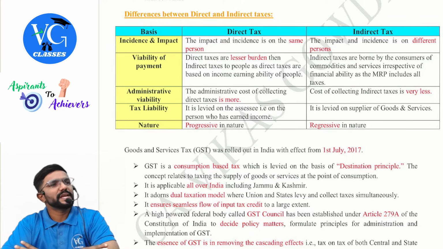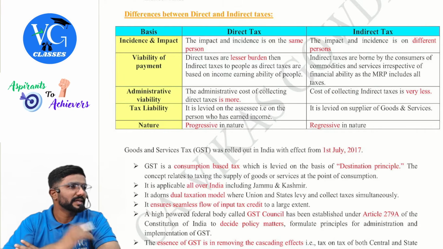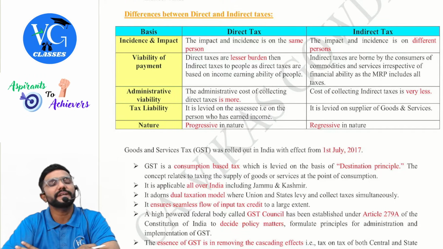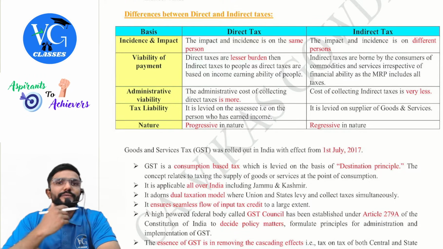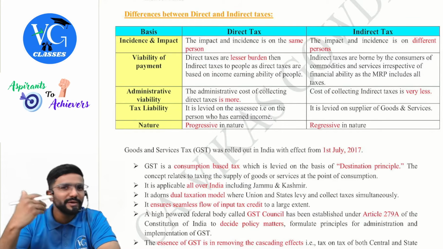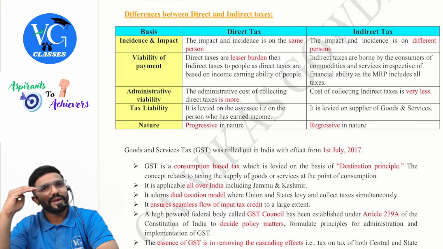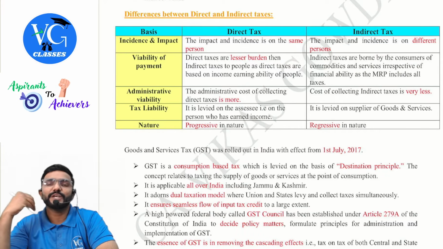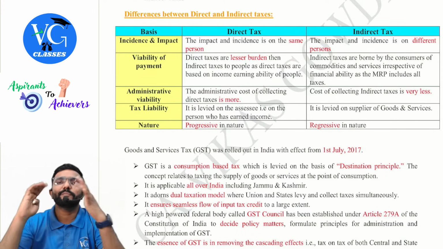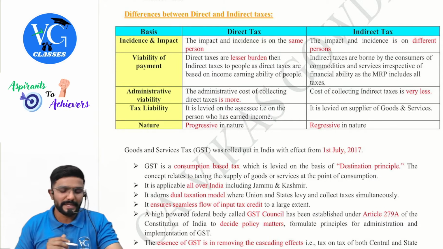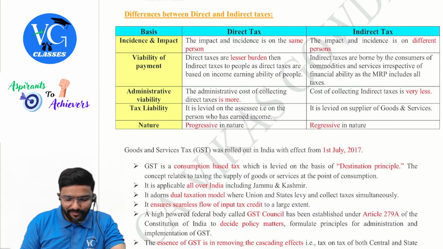Incidence is the liability to pay tax, whereas the impact is on who is ultimately suffering the tax. Now, the supplier is the one who is actually liable to pay GST. So the incidence is on the supplier. But will he pay out of his own pocket? No, he will try to shift it to the recipient. So the impact is on whom? The recipient. Then, viability of payment.